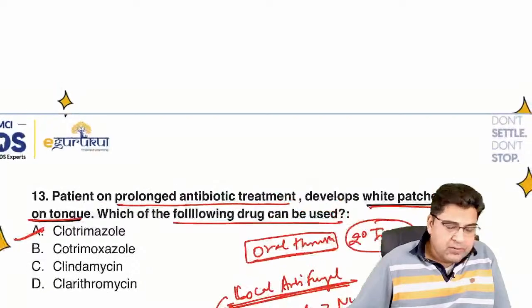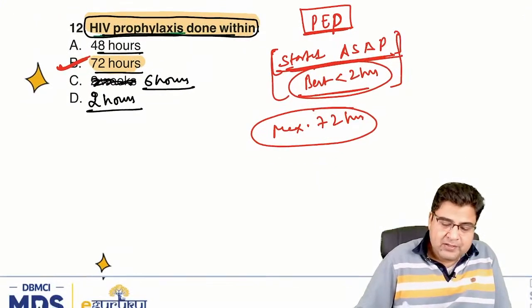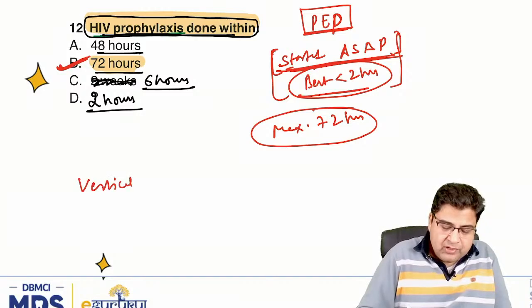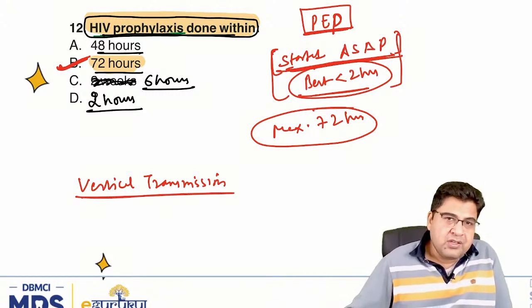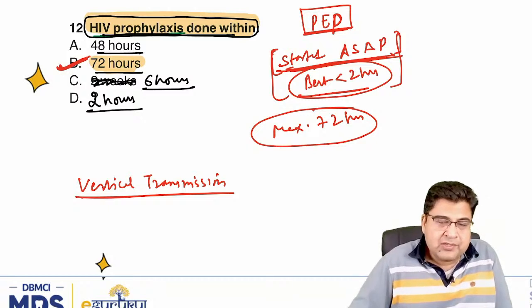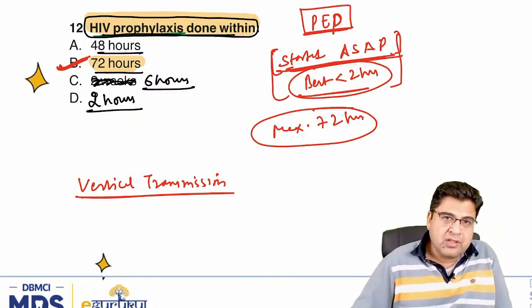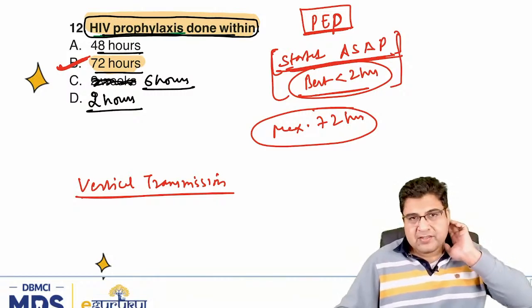Dr. Sonia, newborn babies. So newborn babies have totally different guidelines. That is vertical transmission guidelines. So vertical transmission means when you want to prevent the infection from occurring in the babies, you can start medicine immediately after birth. This question was not on vertical transmission. This is for the prophylaxis that is given. We call it post-exposure prophylaxis.